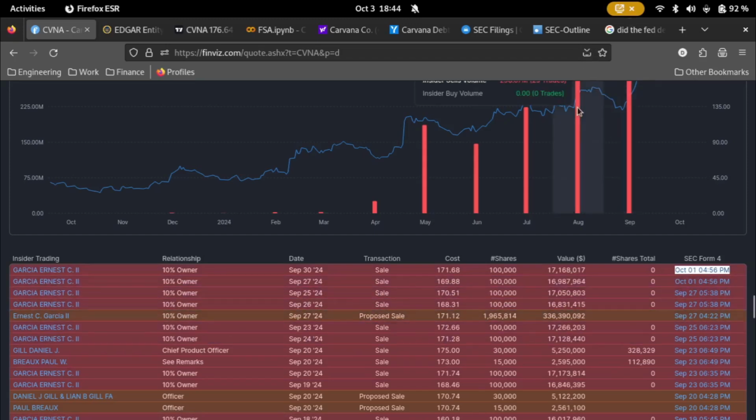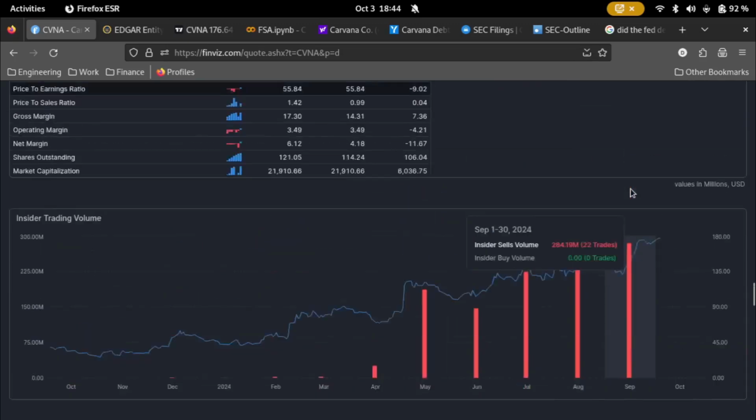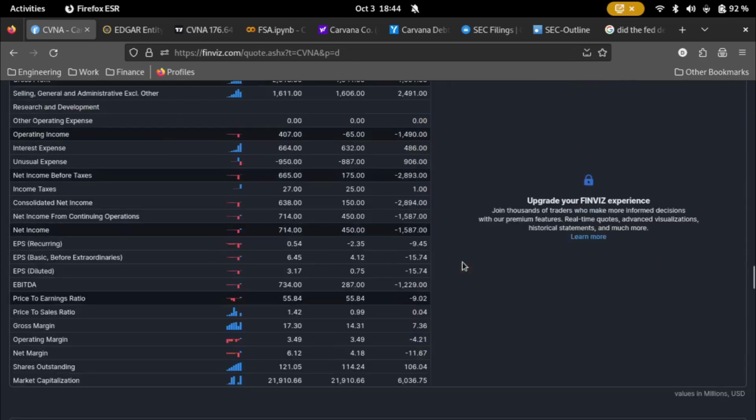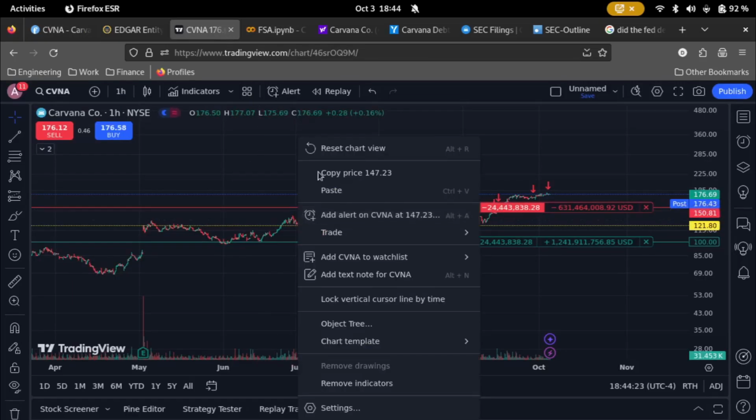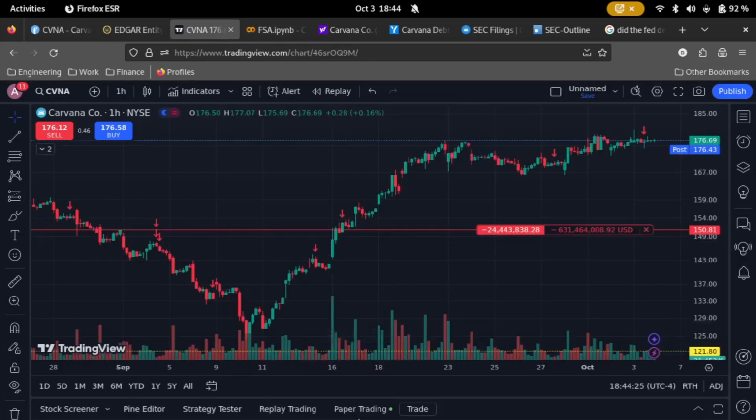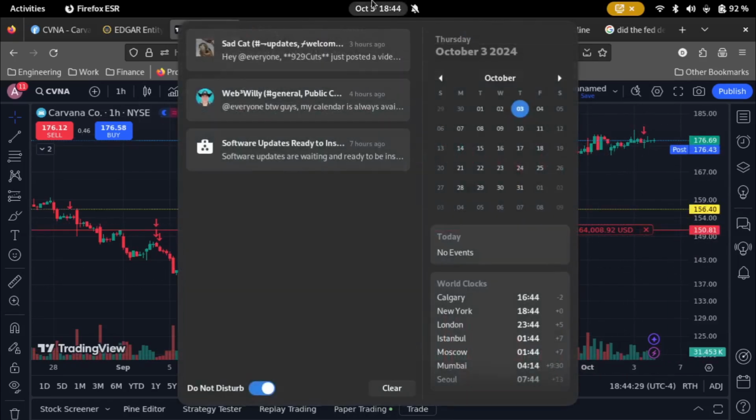So because insiders are selling, I'm probably going to sell. That's just how I see things. But the market obviously doesn't feel that way because it's obviously been bullish for that period of time. So first thing tomorrow, I'm exiting this position.